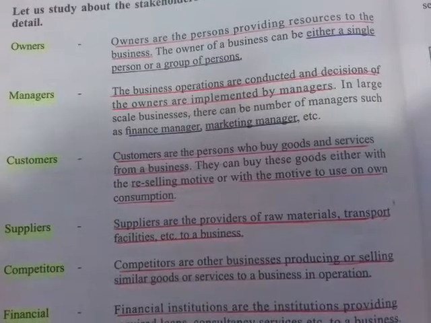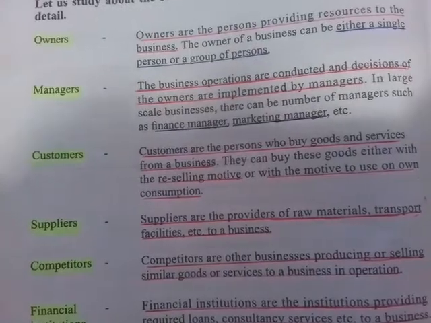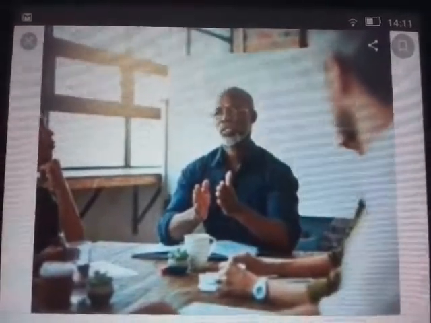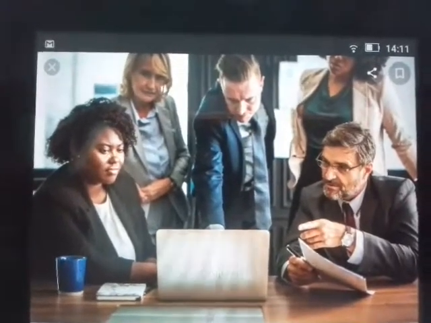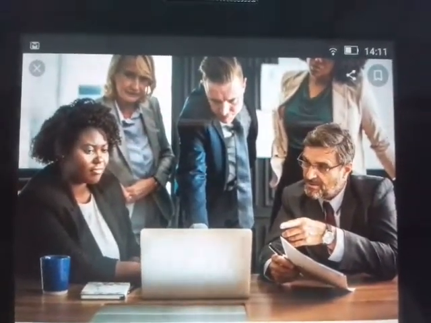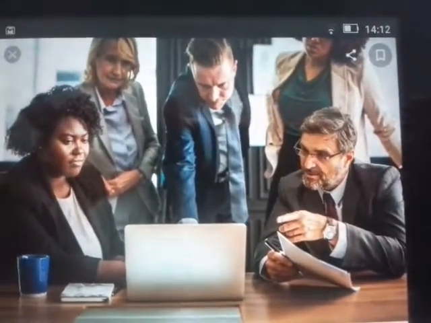So, he is the person who takes decisions after the owners. These managers are also responsible for the supervision of these business activities. Now, in a very large business, there are a number of managers, such as financial manager, marketing manager, purchasing manager, office manager, and so on. Only in large scale businesses, remember that.